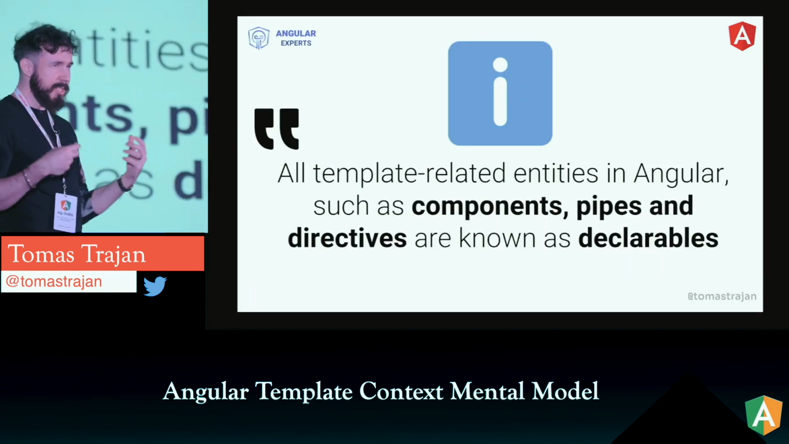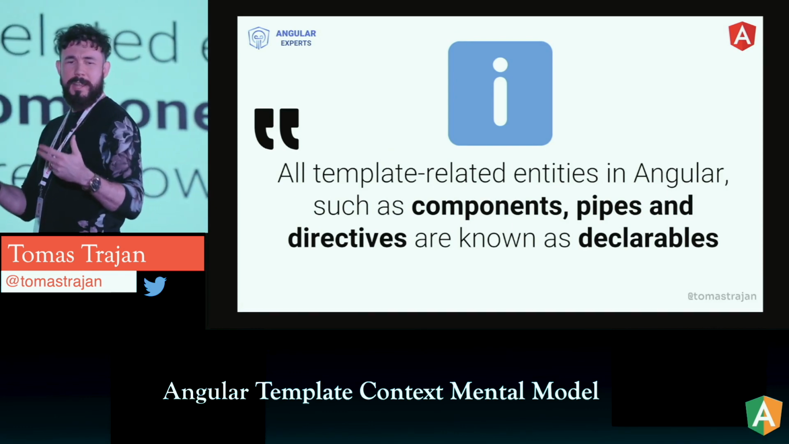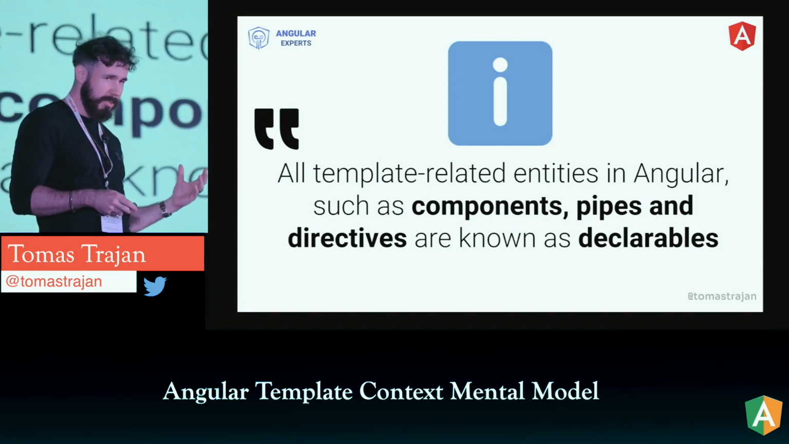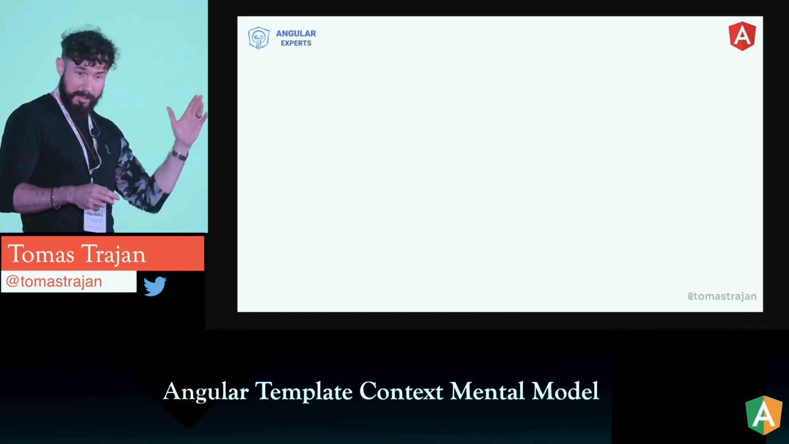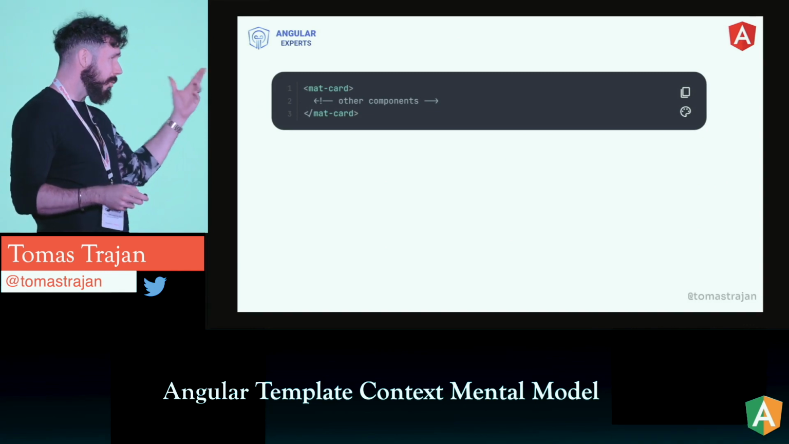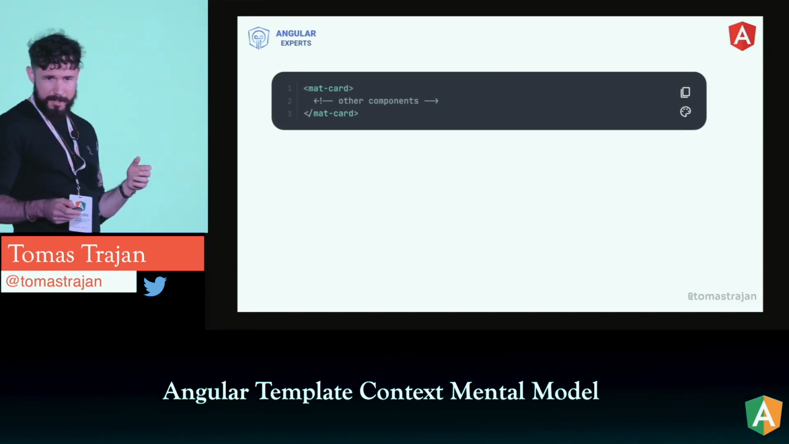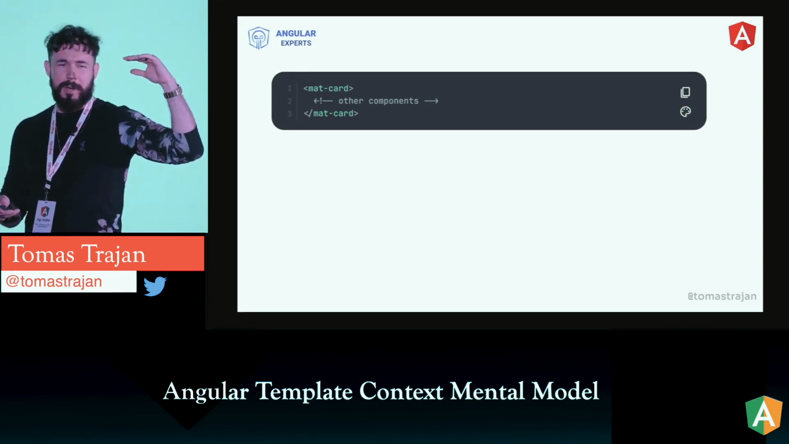And they have something in common: all the template-related entities in Angular, such as components, pipes and directives, are known as declarables, and there is a reason for that, because there is something special about them. So what is the special thing? If we come back to the example which we had previously and simplify it just to focus on what matters, the wrapping element was the mat-card.